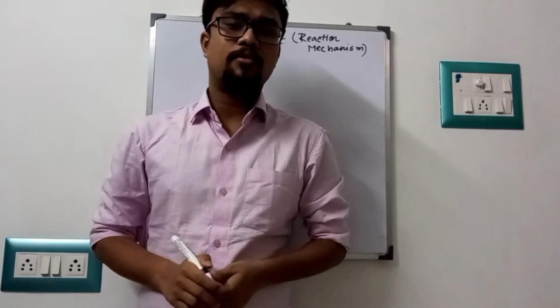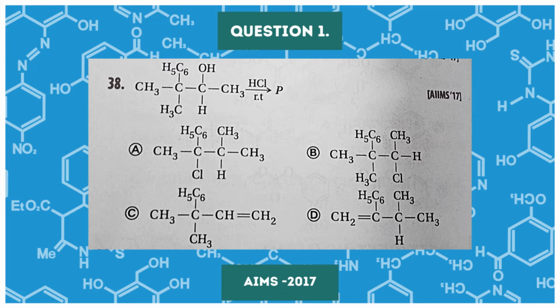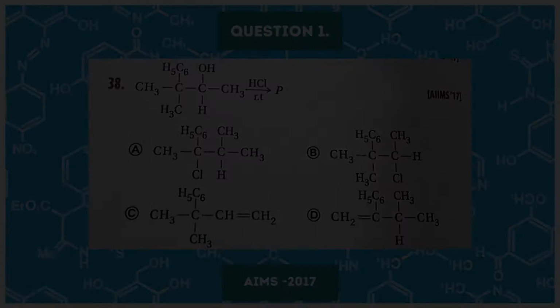I am going to start the first problem of our class, the reaction of alcohol in the presence of any acid that produces H plus. So this is our first problem. They provided us an alcohol with different functional groups, and they give us a reagent.